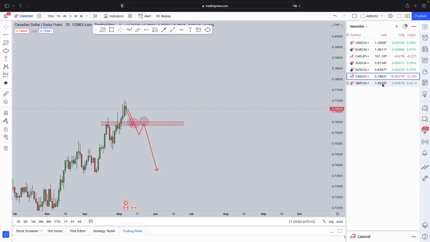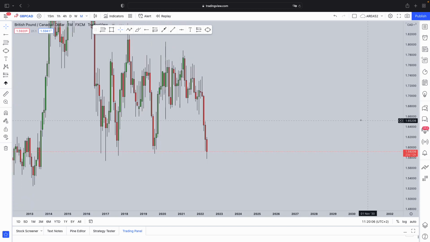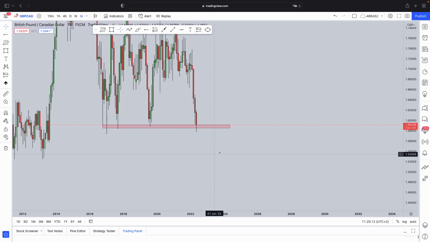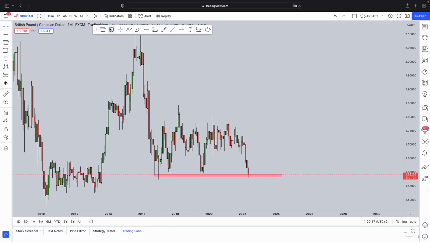Now next up we have GBPCAD, starting on the monthly time frame. We have GBPCAD holding on live support, no pun intended, because the market is trading at support. But this market had been stuck within this consolidation for a very long time.